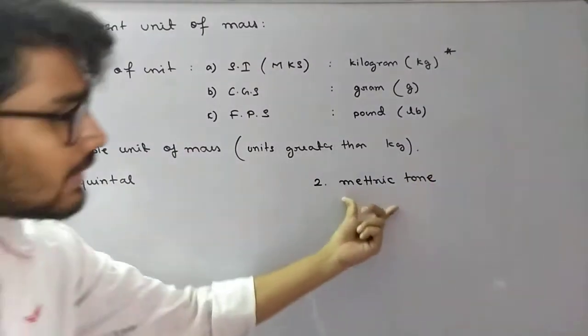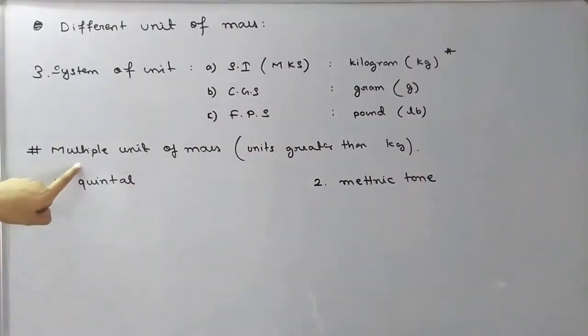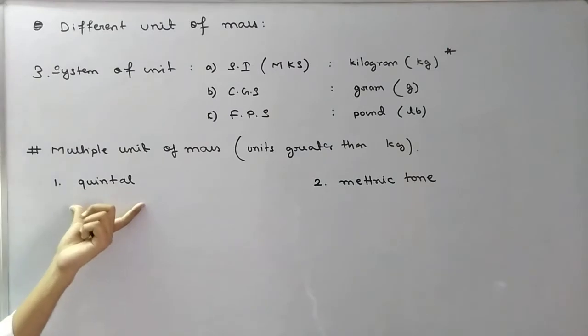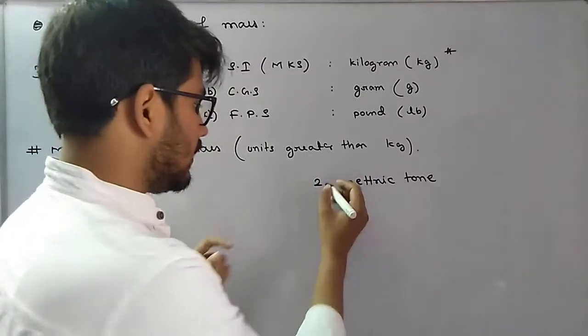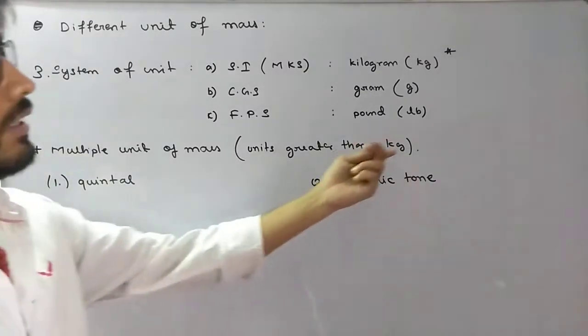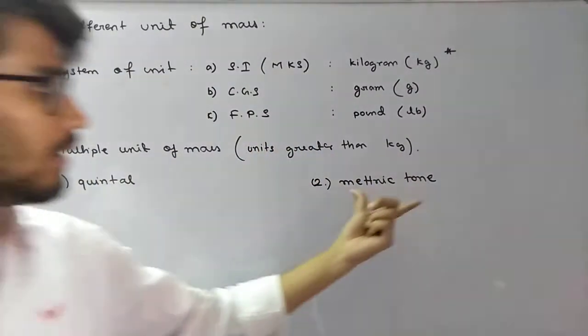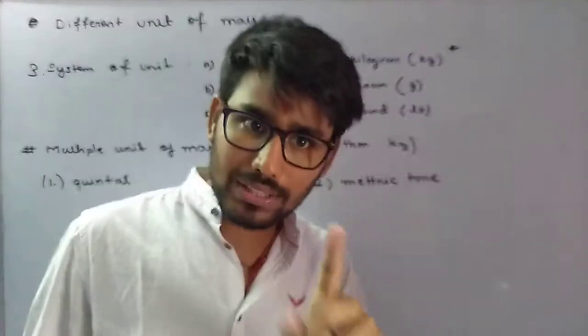These two units of mass are multiple units, meaning greater than kg. 1 quintal and 1 metric ton both are greater than kg. दोनों ही kg से बड़ा है, क्विंटल भी metric ton भी. Do you get the point?